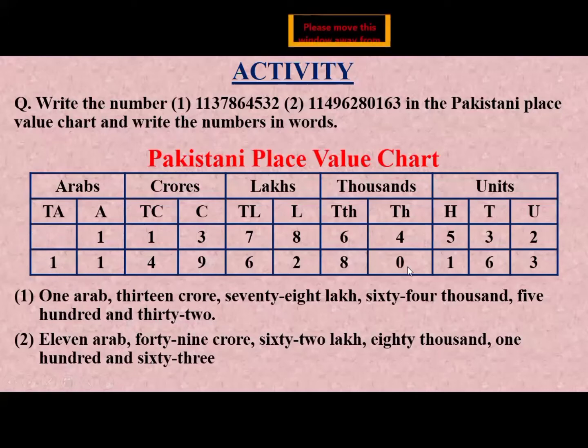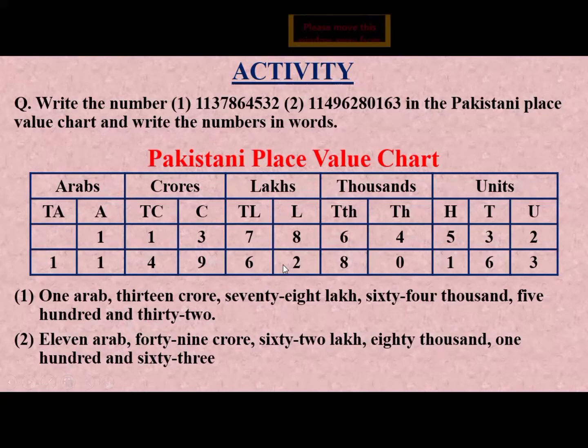Now we can easily read this number and write it in words. Here 11 is in the Arab group, so we write here 11 Arab, because 11 is written in the Arab group. After the Arab group, we put a comma. Then we have 49 in the crore group, so we write here 49 crore comma.